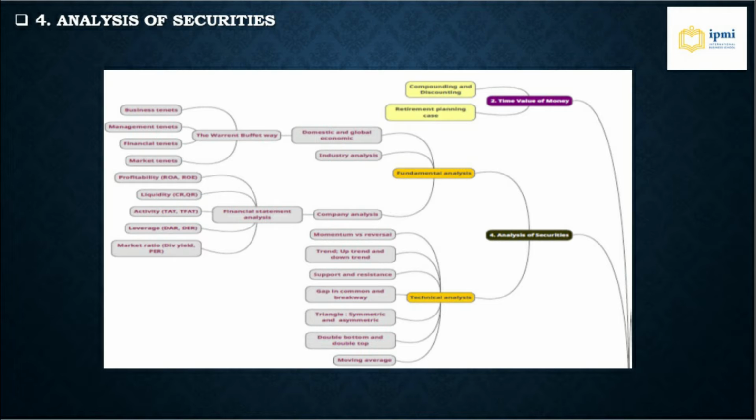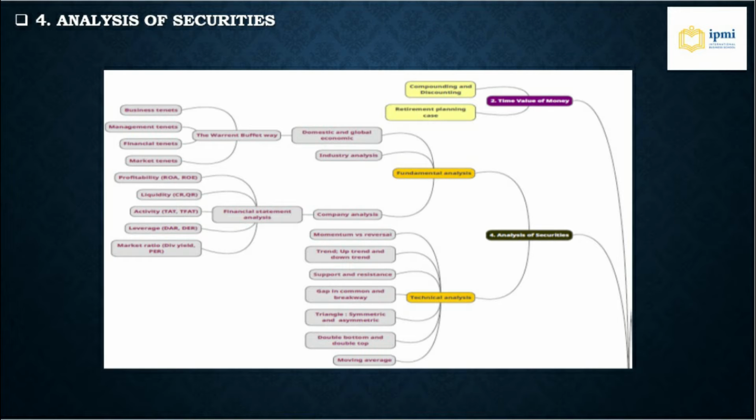On the fundamental analysis, it consists of the domestic and global economy. It is quite famous if you read the book The Warren Buffett Way, which talks about business tenets, management tenets, financial tenets, and market tenets. Also on the fundamental analysis, we learn about company analysis, which comes to financial statement analysis. It will have profitability, liquidity, activity, leverage, and market ratio.